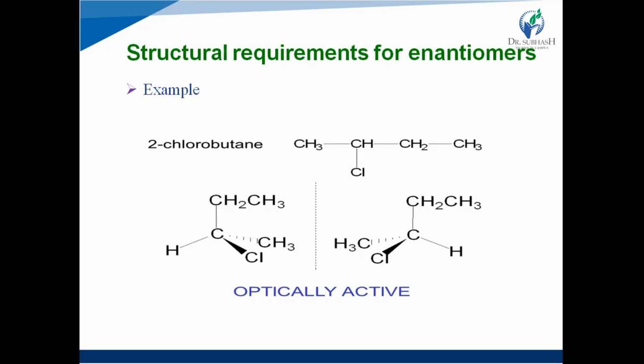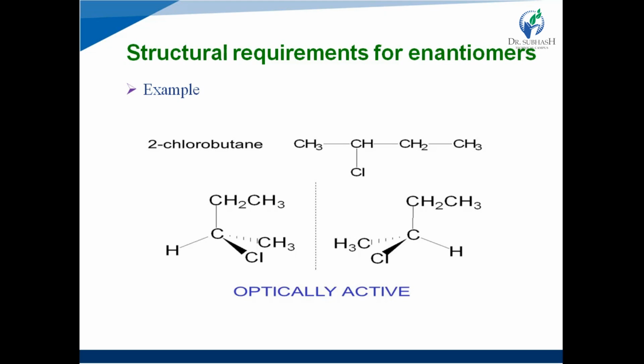Now, structural requirements for enantiomers. You can also say for optical activity or for chirality. In short, optical isomers are chiral in nature or should be chiral in nature, right? Enantiomers are an example of optical isomers, right? So those are the structural requirements for enantiomers.